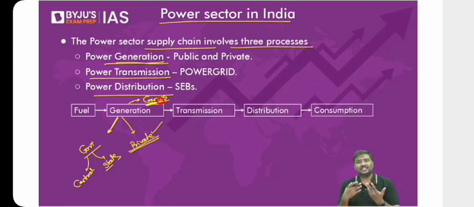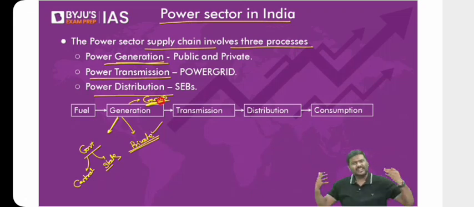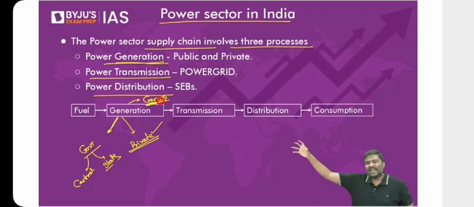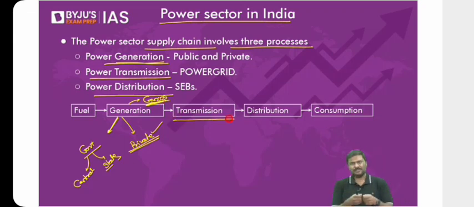Now, once the electricity is produced, let's say there is a coal plant, they're producing electricity there. There is a solar energy plant, they're producing electricity there. You and me, we are sitting in our houses, we are sitting in our offices. Somebody has to bring the electricity and supply to us. So once the electricity is produced, it is transmitted. Transmitted means basically transported. So in case of transmission of electricity, private sector companies are there, and even the government agency, that is Power Grid, is also present.